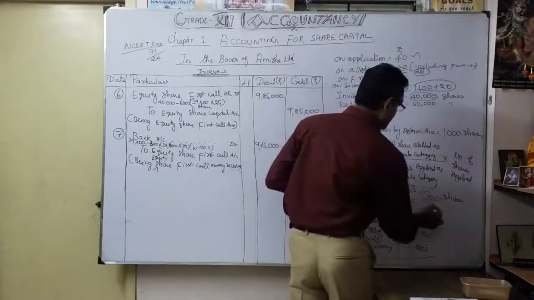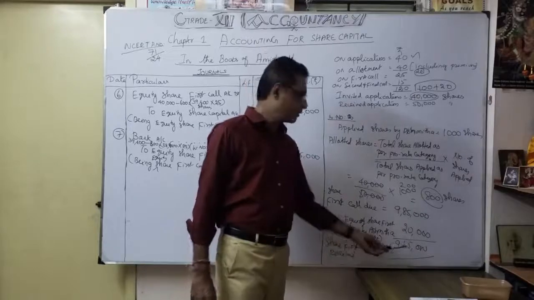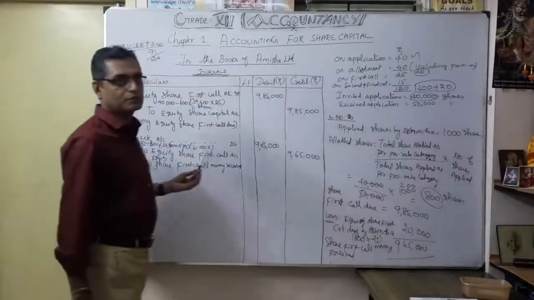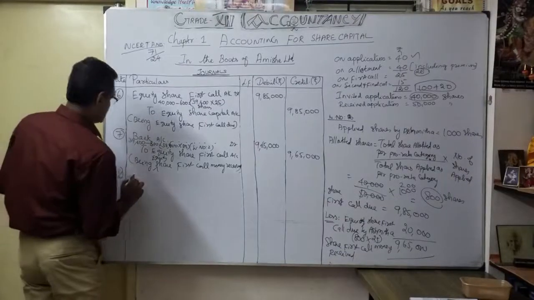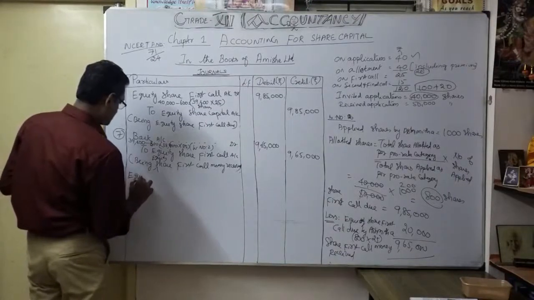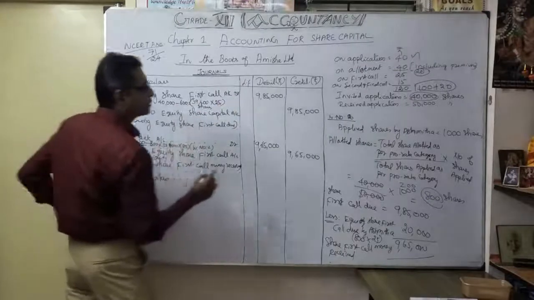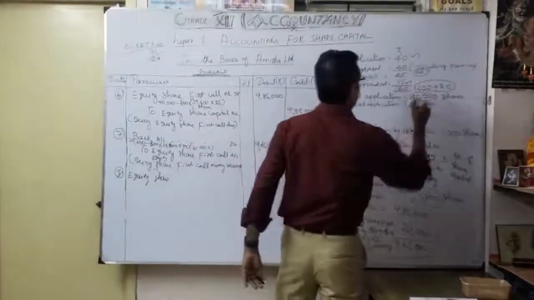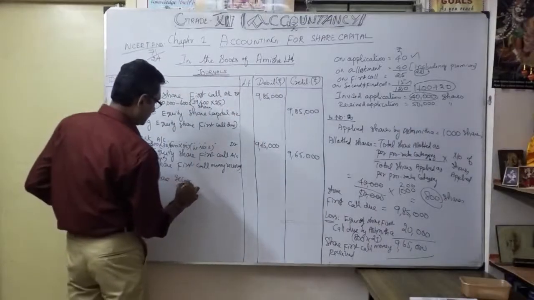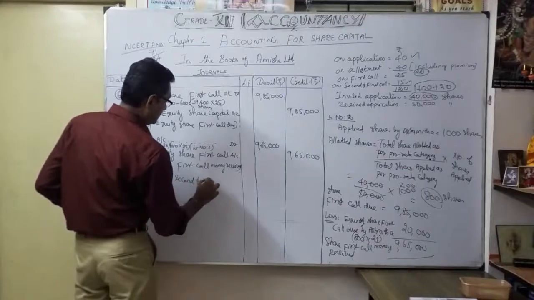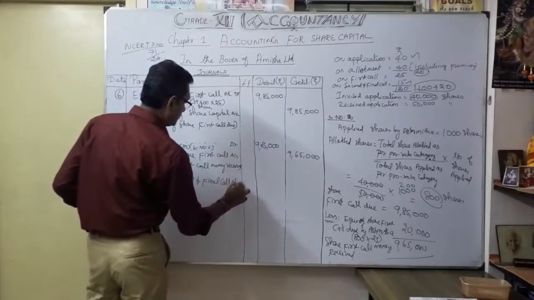Now go for the 8th entry: equity share second and final call account.